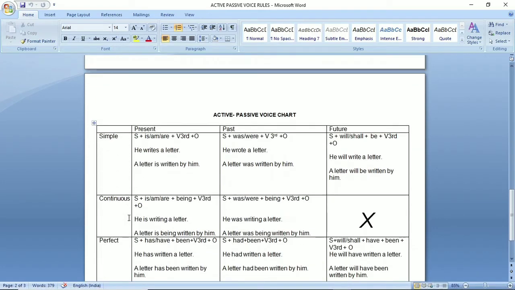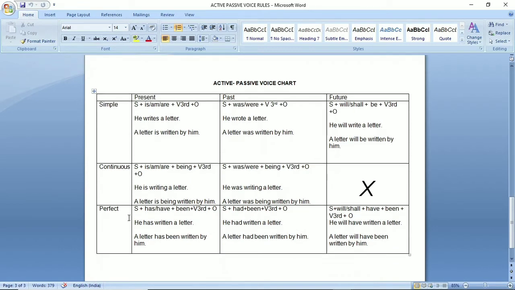Now there is a table for you. In this table, rules of changing from active to passive are mentioned. Students, before telling you about these rules, you must revise. Means before reading this table of rules, you must revise your tenses table very well. Why? Because if you are able to identify the tense, then only you will be able to apply the rules, right?